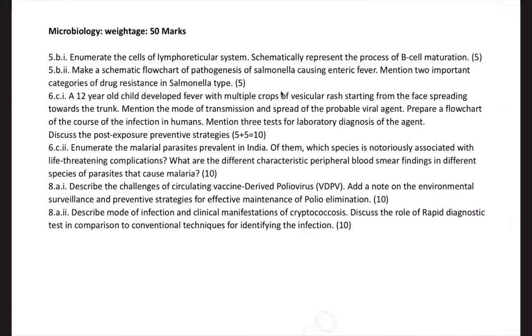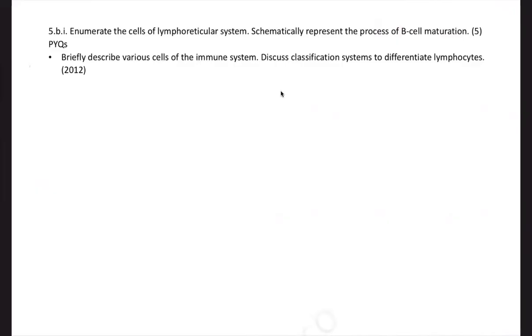Microbiology, 50 marks weightage. All the microorganisms which are expected are included. But apart from the regular discussion, microbiology also includes cell-mediated and humoral immunity. So in cell-mediated immunity, you need to know about the lymphoreticular system and B cell maturation. Okay.